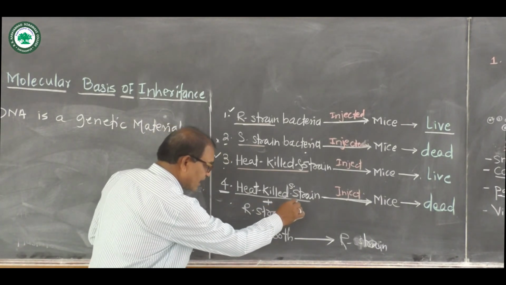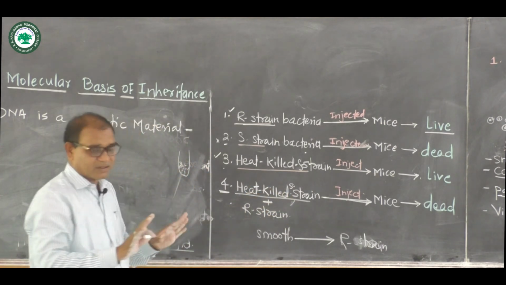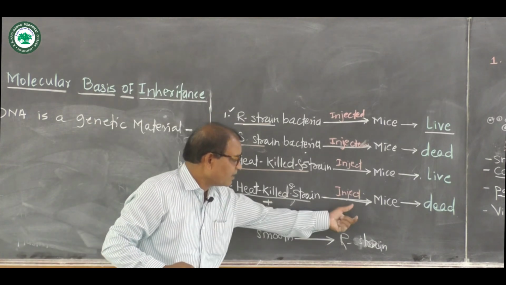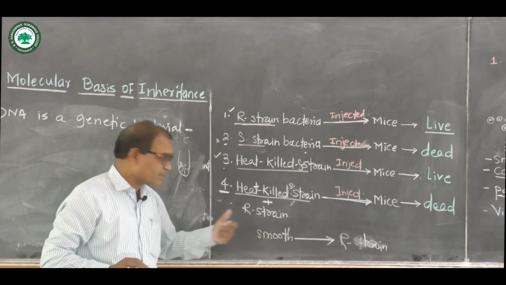The R strain receives this something, but it is not known what is transferred to the R strain.